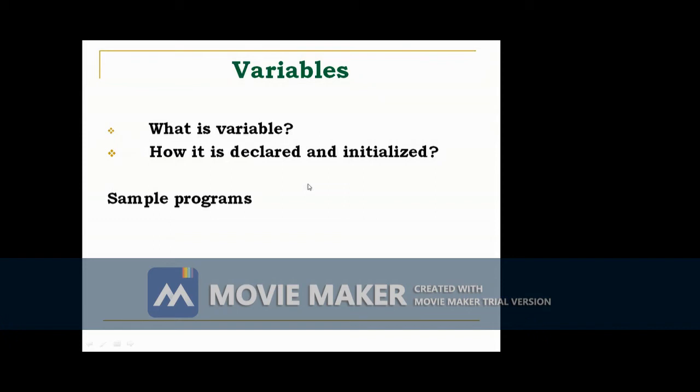So we can initialize a variable by specifying an equal sign and a value. Suppose we want to initialize a variable, we can do so with the help of the equal sign: int a equal to 10. So here a is a variable with the value 10. Dynamic initialization is also possible in Java. Java allows variables to be initialized dynamically using any expression valid at the time the variable is declared.